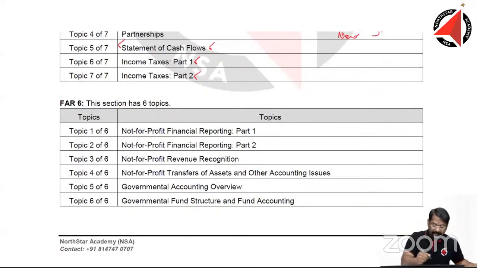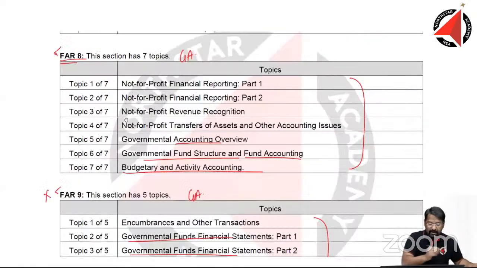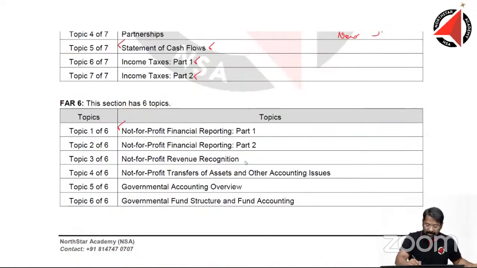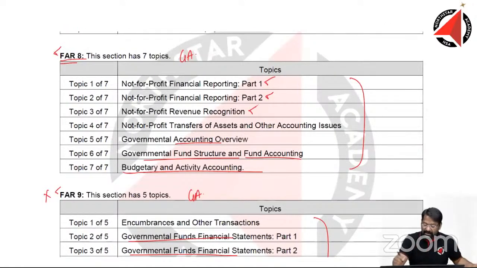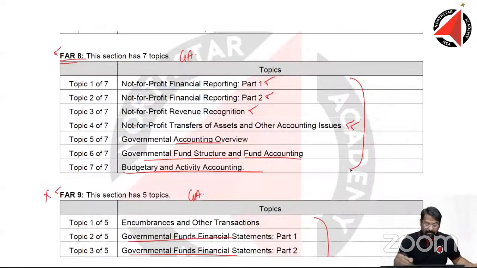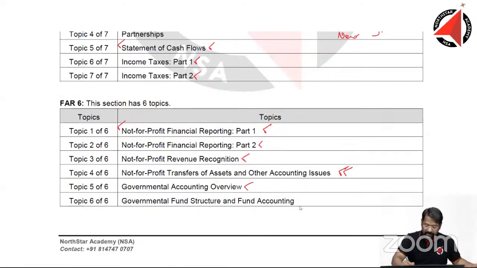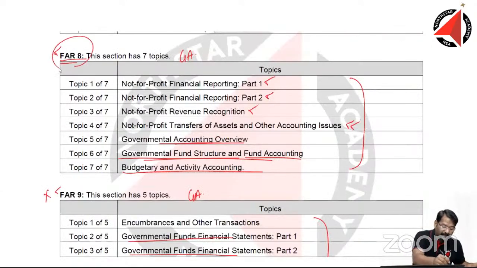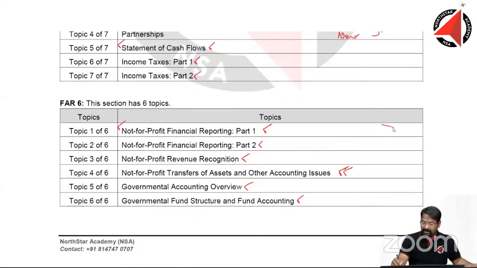Let's look at FAR 8. So not for profit here, we have not for profit. Same thing here, not for profit revenue recognition, we have same thing here. Then we have not for profit transfer of assets and other accounting issues. Same thing is covered. Government accounting overview and government fund structure and fund accounting. So these are the same thing. So basically, whatever was there in FAR 8 has been covered here as well, and that's all.